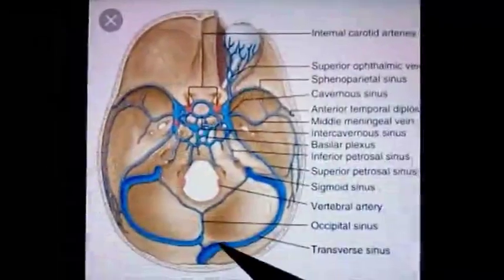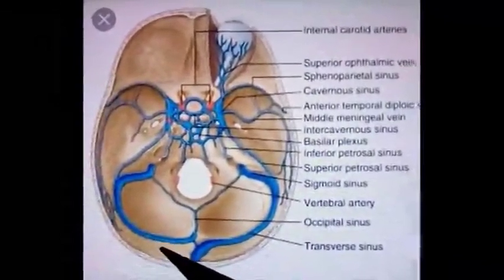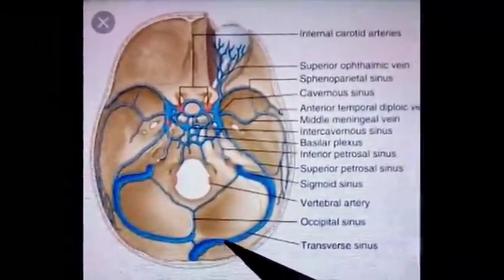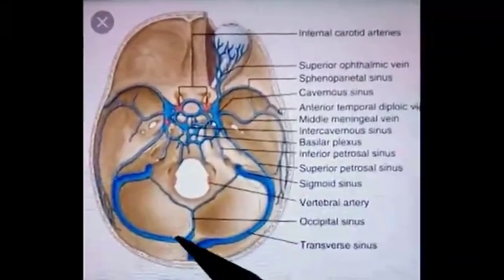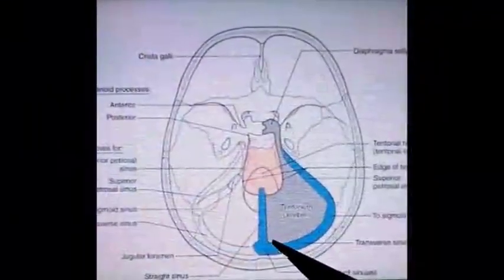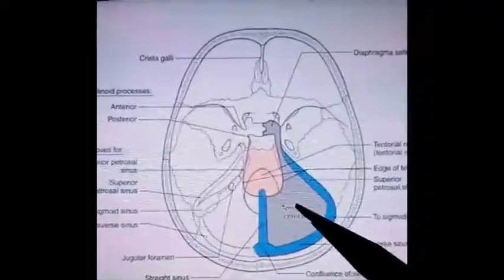The next sinus is the transverse sinus. Transverse sinuses are large in size and are paired sinuses. The right transverse sinus is larger in size as compared to the left sinus. It is situated in the posterior part of the attached margin of the tentorium cerebelli.